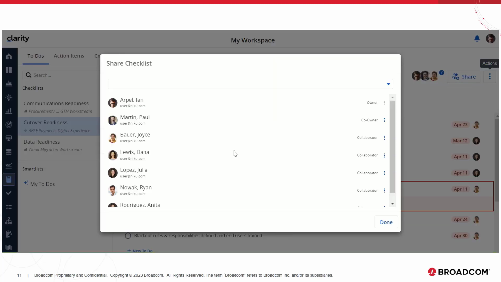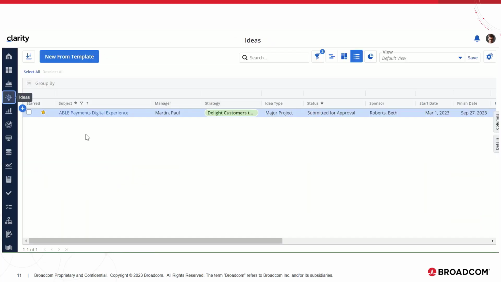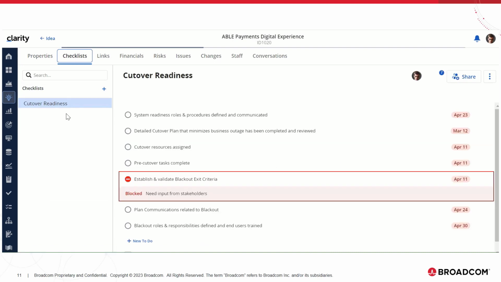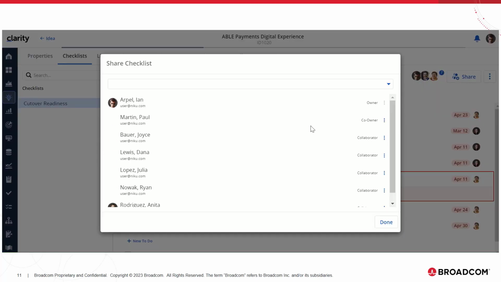When we click on the share button, Martin Paul is added as co-owner, and if we go to IDEA's workspace, navigate into Able Payments Digital Experience and go to checklist, we can see that the checklist is moved to this IDEA, and we can also see Martin Paul being added as co-owner.